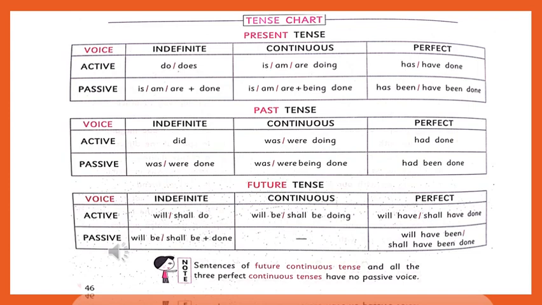In the same way, in the past tense and future tense, you may see the format given. In the simple past, was or were plus the third form of the verb. In the continuous, was or were plus being plus third form of the verb. That is what is used. And in the perfect one, had been done. There is no other option, only had been done.